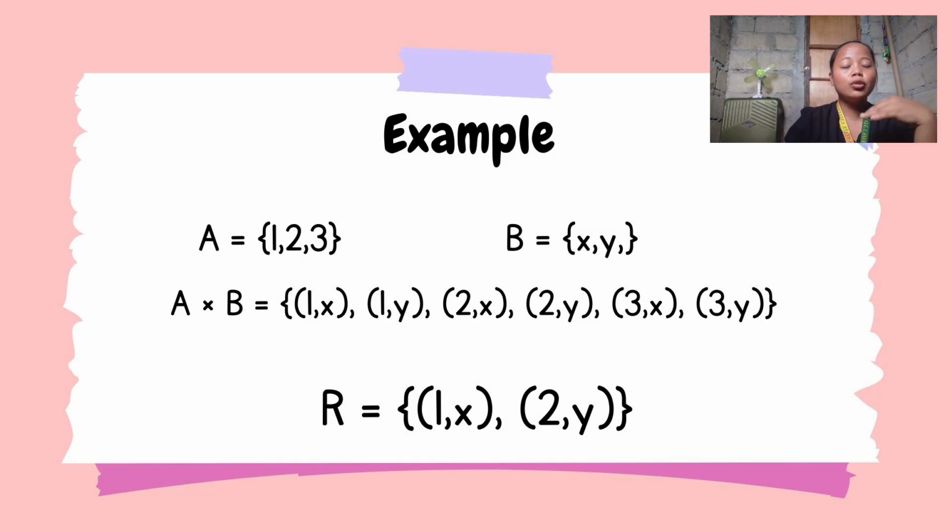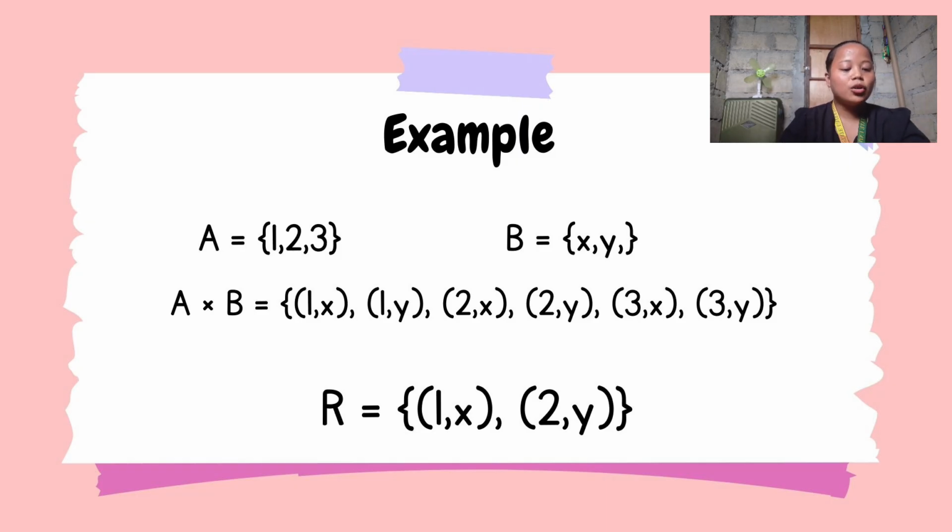Then, we are given a relation R. Look at R. Don't we have two given ordered pairs in R? They are 1x and 2y. Thus, the ordered pairs 1x and 2y belong to, or form a subset of, the Cartesian product of A and B.